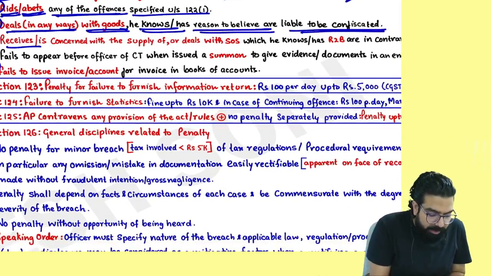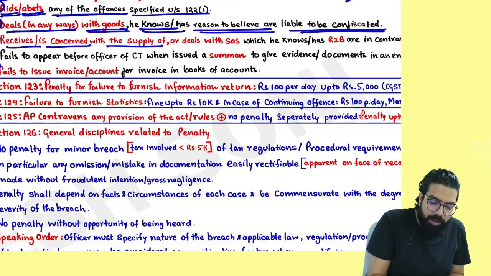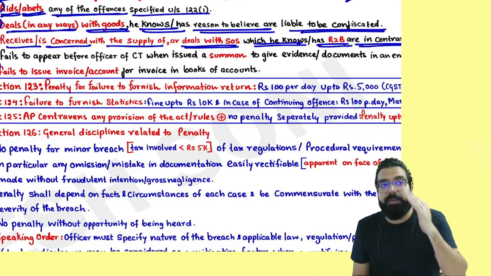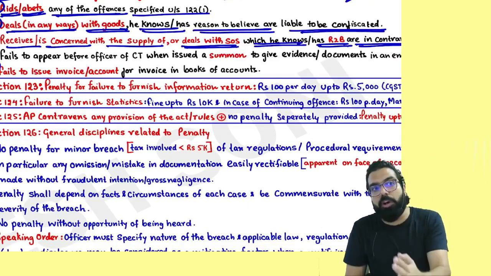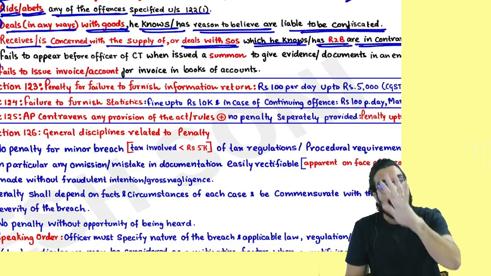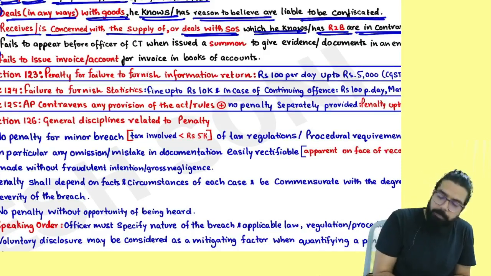The next one, receives or is concerned with supply of or deals with supply of service which he has reason to believe are in contravention. If you are receiving any supply which you know are in contravention, tax is not paid, etc., then also you will be liable for a penalty.